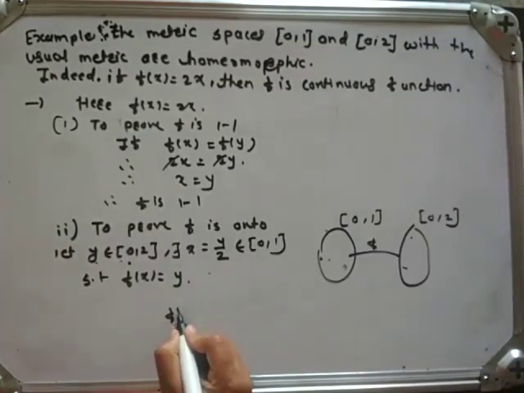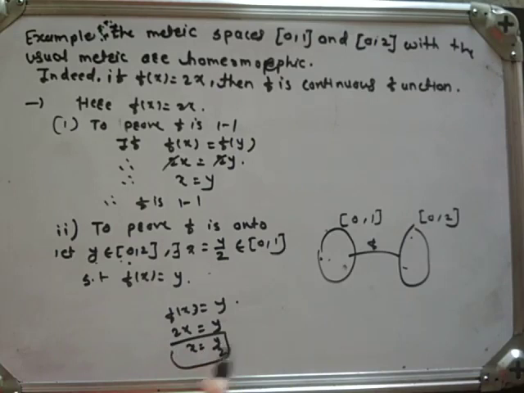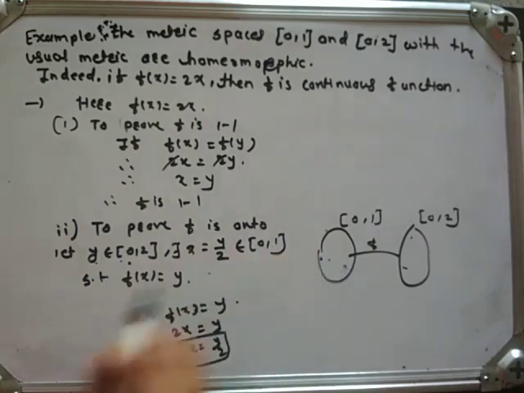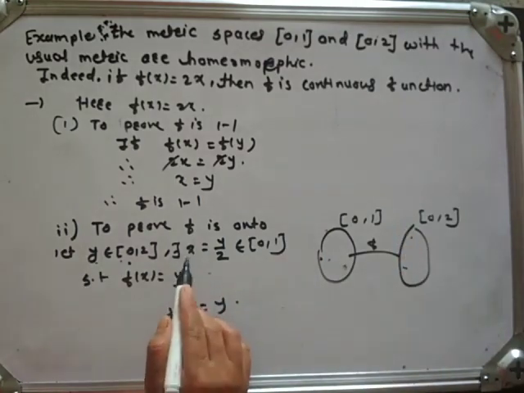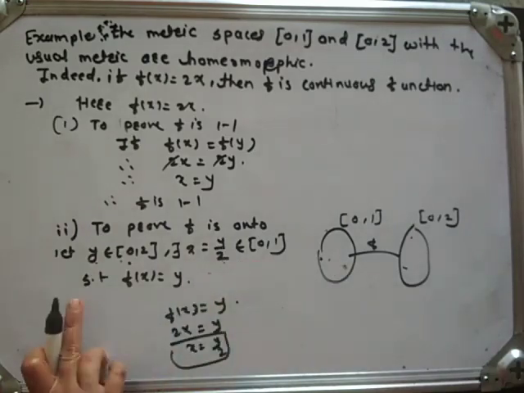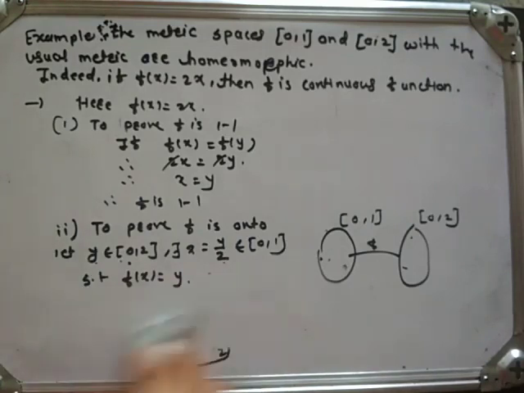Because f of x is equal to y, and f of x is 2x, which is equal to y. So we get x equal to y by 2. And we know that elements of the type y by 2 obviously belong to closed interval 0, 1. So for y belonging to closed interval 0, 2, we can find x equal to y by 2 belonging to closed interval 0, 1 such that f of x is equal to y. Therefore, f is onto.